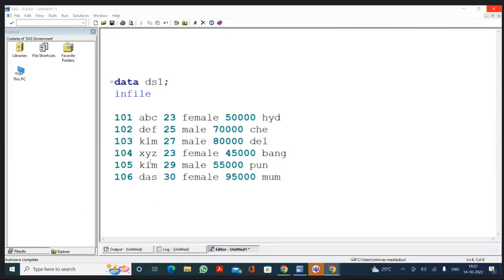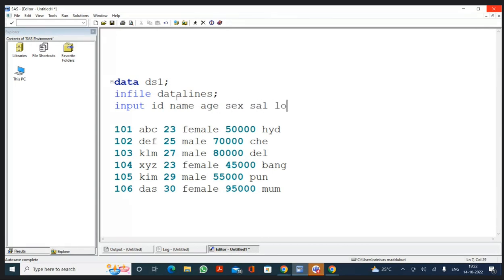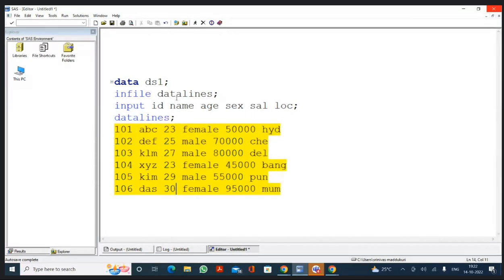Now I'm writing datalines. Then I am writing the input statement. In the input, I am writing ID, name, age, sex, salary, location, semicolon. Then I am writing the data lines. Run semicolon.